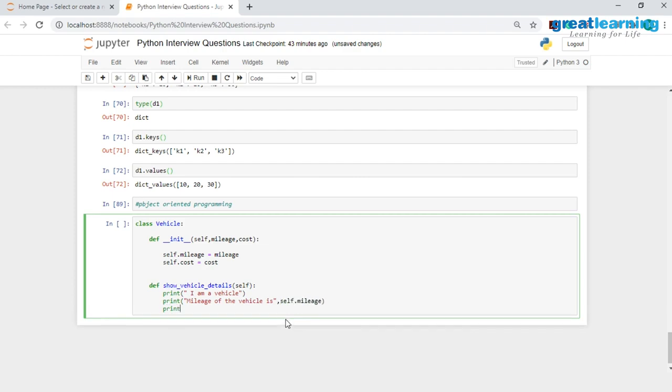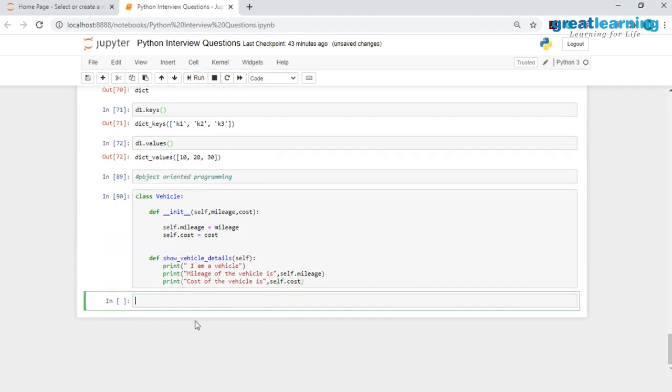Then we will have this print statement again, and over here we will have cost. So I'll have cost of the vehicle is, and here I will have self dot cost, and this is how I am creating this template for this vehicle. And once I create this template, I can create an object of it.